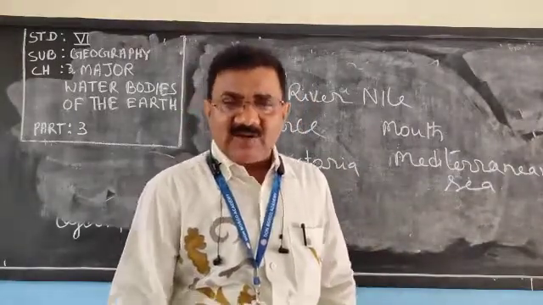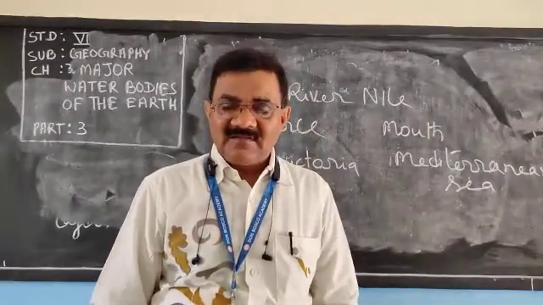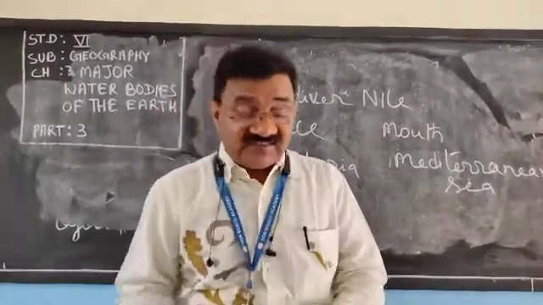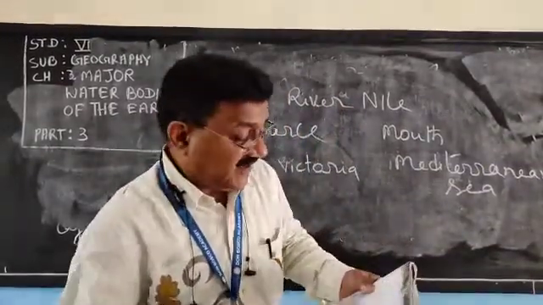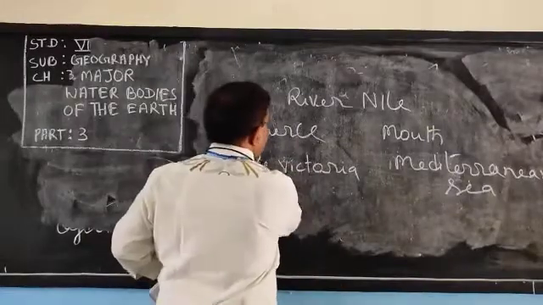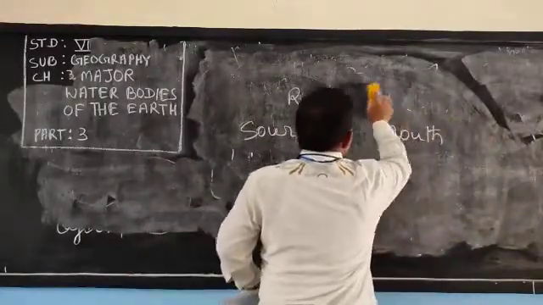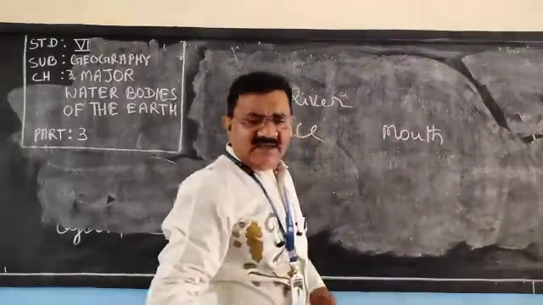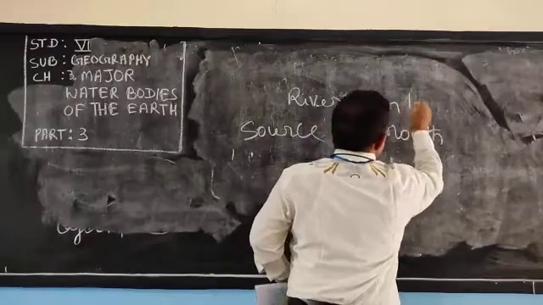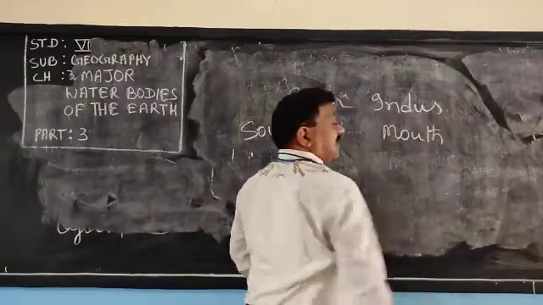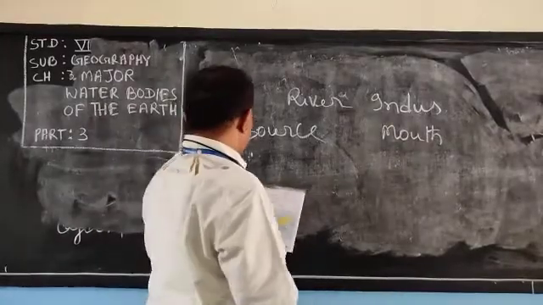Now coming to the Indian river, Indus. Indus, in Hindi it is called Sindhu Nadi, comes from the Tibetan Plateau and falls in Arabian Sea. Let us discuss in detail about the Indian river, Indus. And in history, dear children, you will read Indus Valley Civilization.